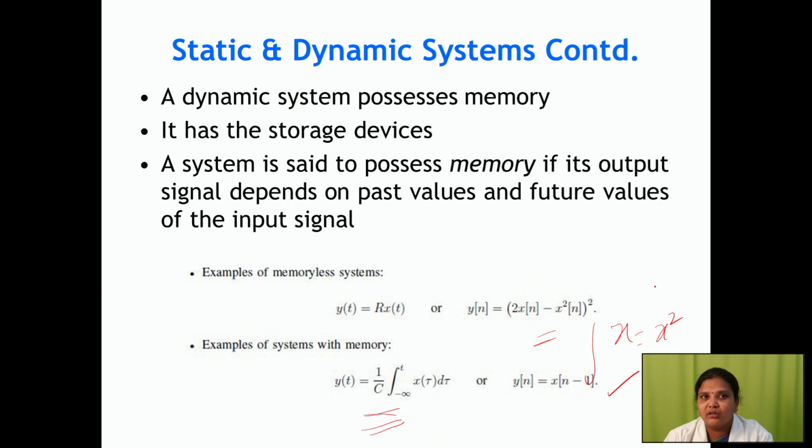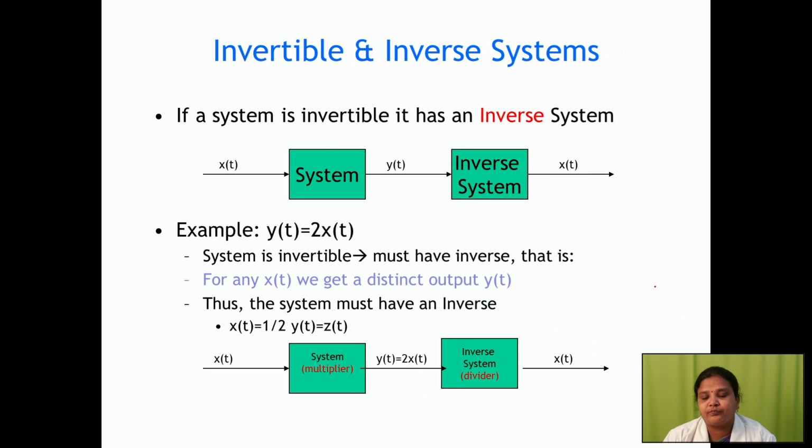And a system with memory, that depends on the past and future of the input signal, is called a dynamic system. This system requires memory. Why? Because it stores the past values and future values of the input signal.